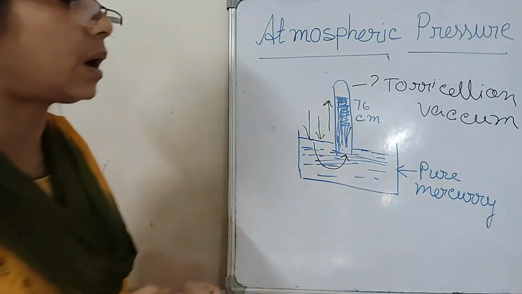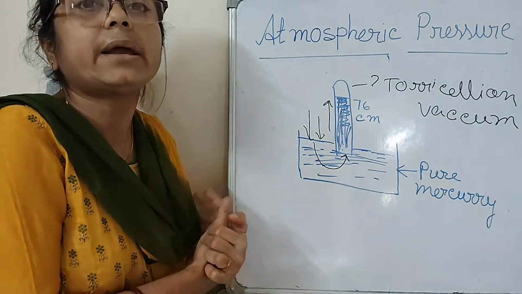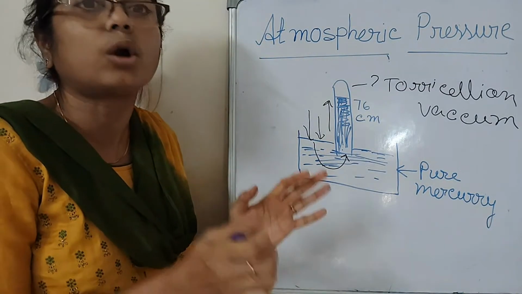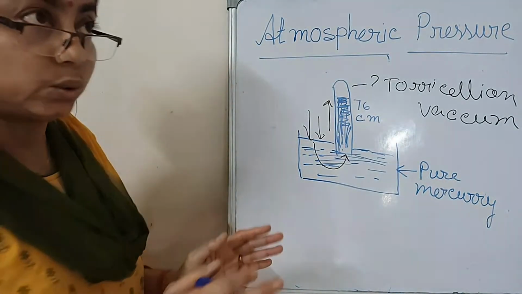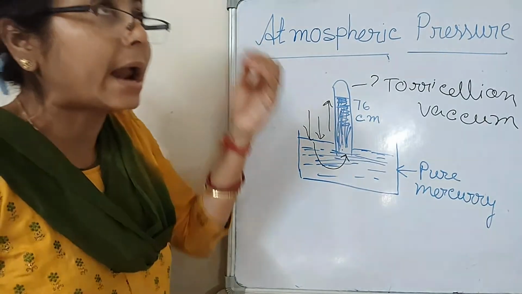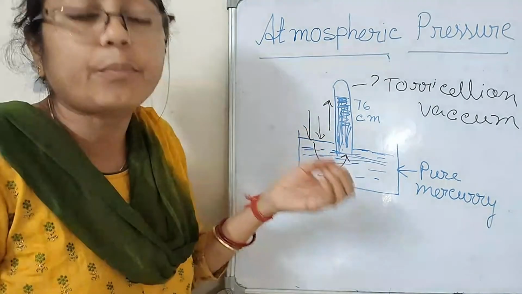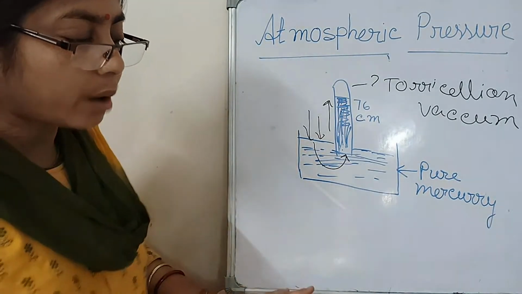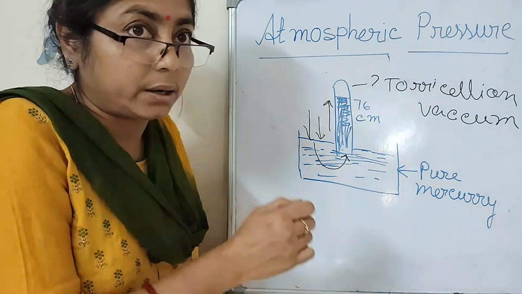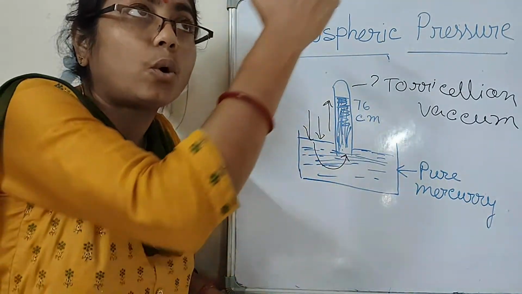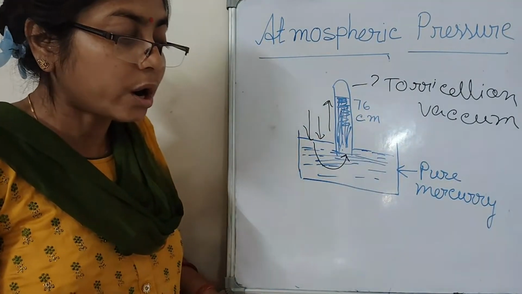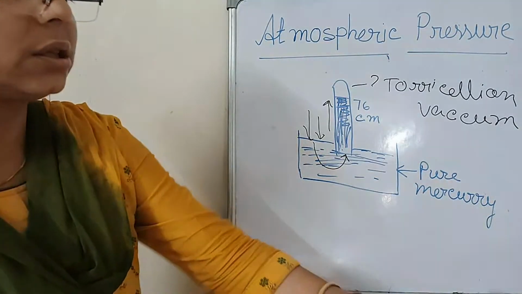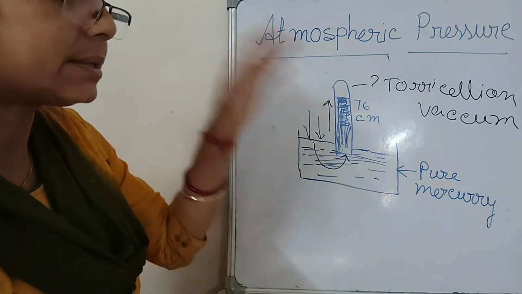Questions? Why do we use mercury? Why don't you use water? We can use water, alcohol, anything, but there are lots of problems. Mercury is more dense, 13.6 times denser than water. Water is less dense. At normal atmospheric pressure, this pressure supports water to a height of 34 feet, which is 10.35 meters.